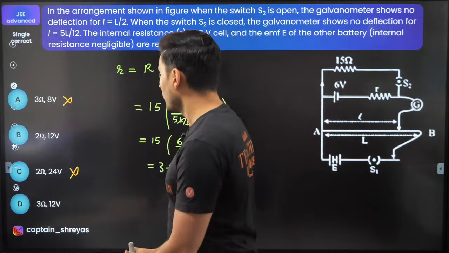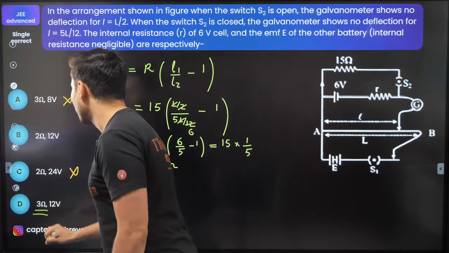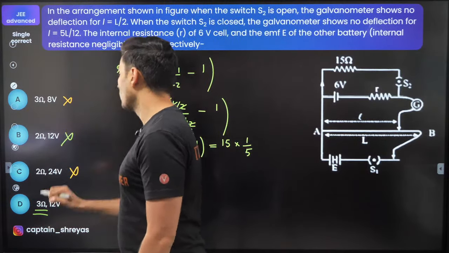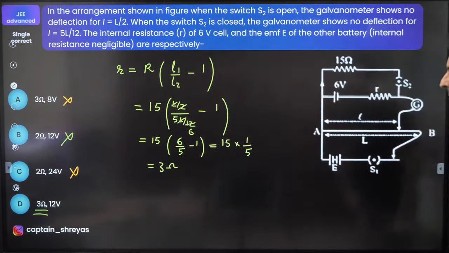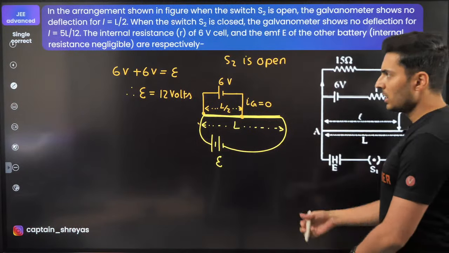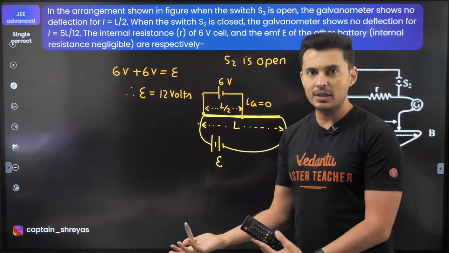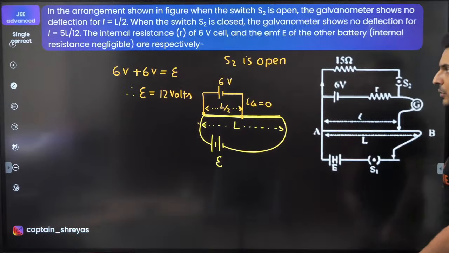Yes, there you go. So 3 ohms is right over here. So this option also goes off the table. That's how you're going to solve the question. So this can basically be asked as a single correct question.